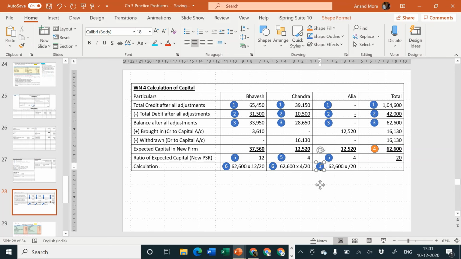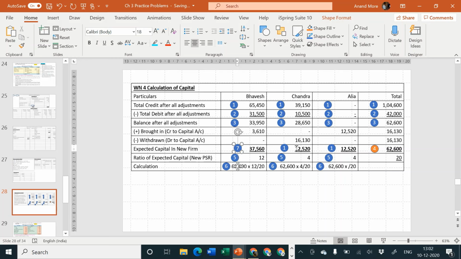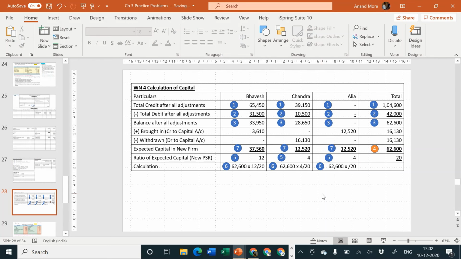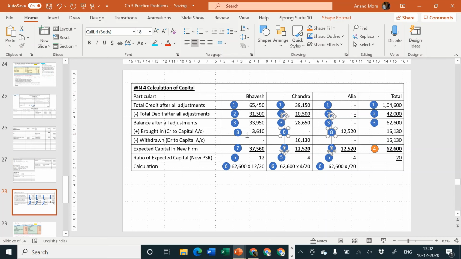Write down by pencil. Thereafter I derived this point, point number 7. And lastly I found point number 8.